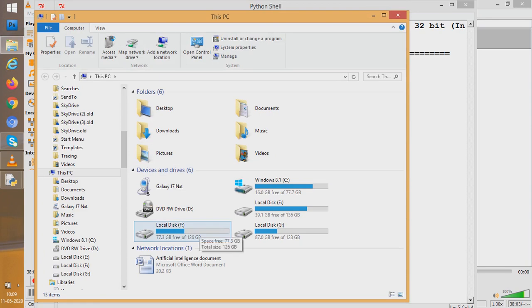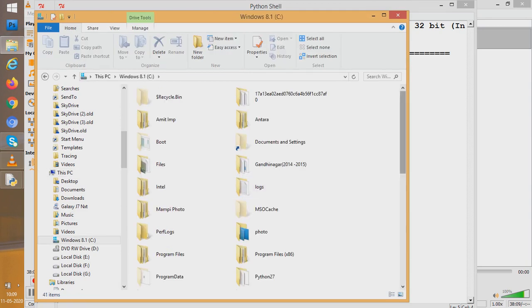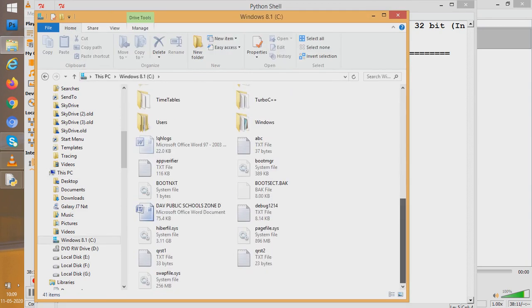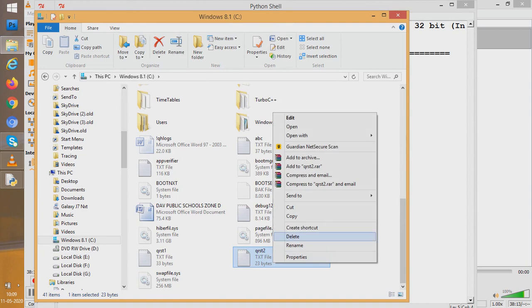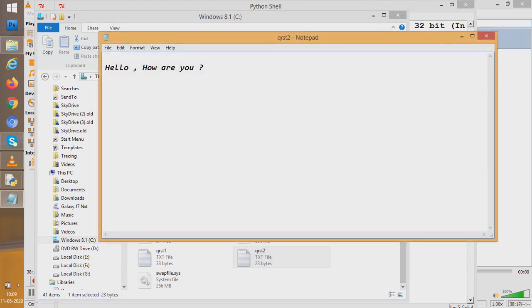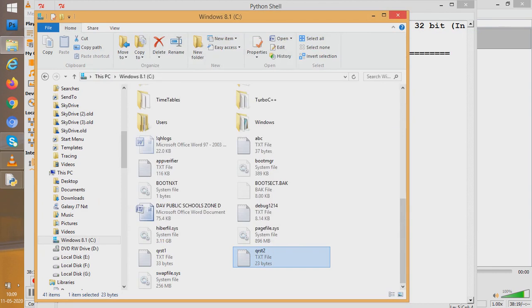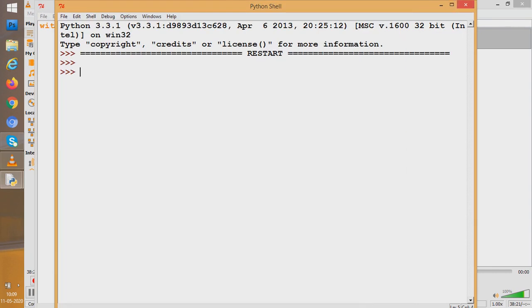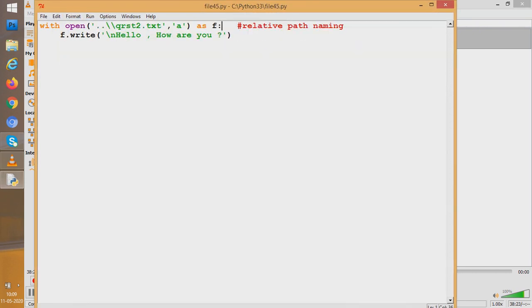It works and QRST2 would be created. So you learned a new way of writing a file or creating a file, that is with open keyword. Now if you go in the parent directory, there would be a file called QRST2. See, this file has been created and you open it in Notepad and see hello, how are you has been written. So everything is clear to you now, students.